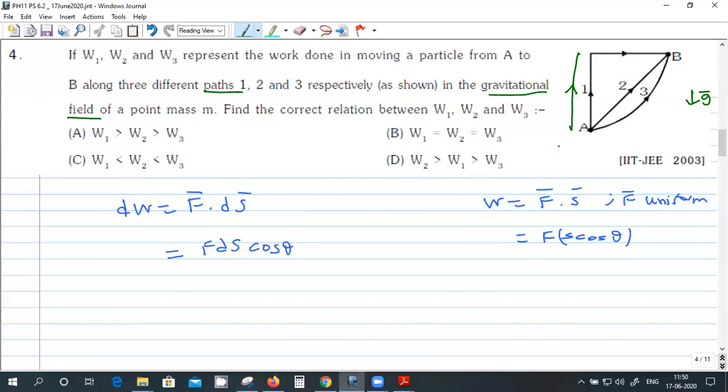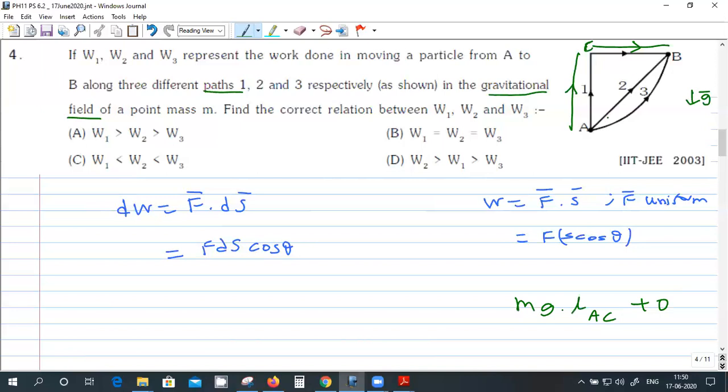Assume the gravitational field is downwards. So what is the work done from going from point A to say point C? A to C, what is the work done? The force is mg, right? And the displacement is upwards, of the length of AC. Okay, and going from C to B, what is the work done? 0, because they are perpendicular.